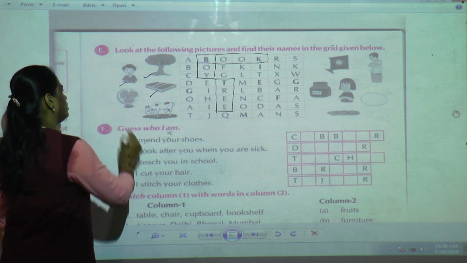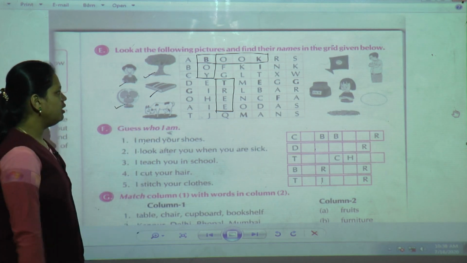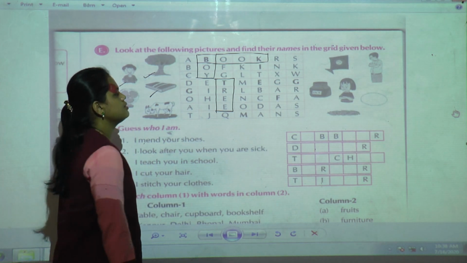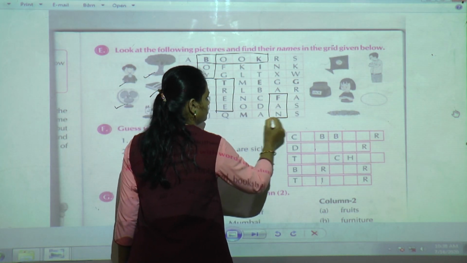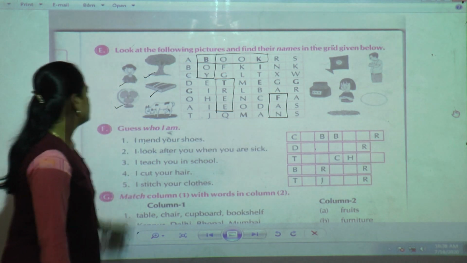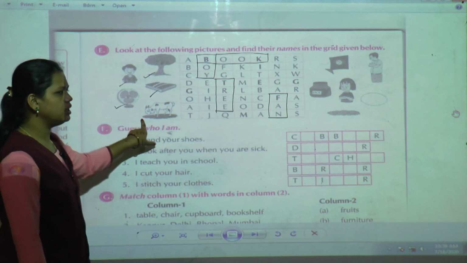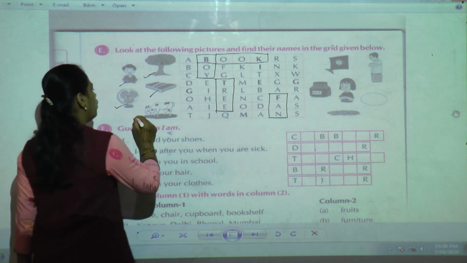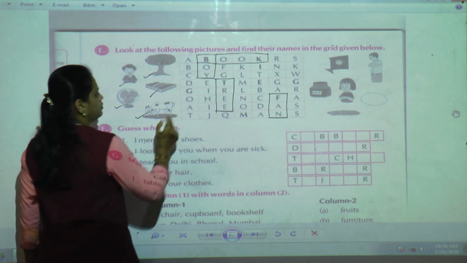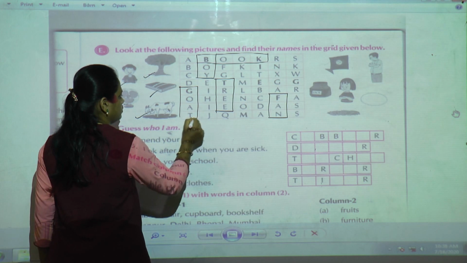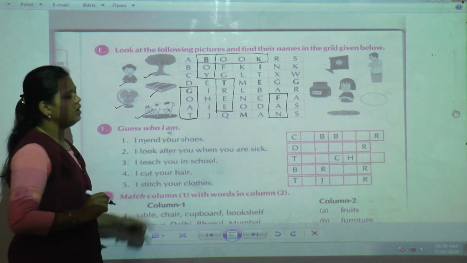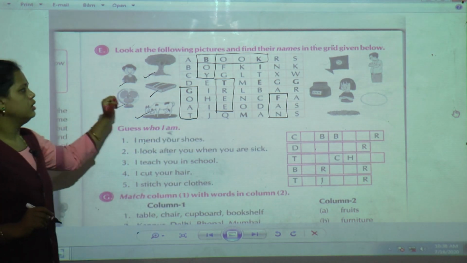Fourth picture is fan. Yes, it is here. And last one is, what is this? Which animal? This is a goat. Okay, we have solved this picture.